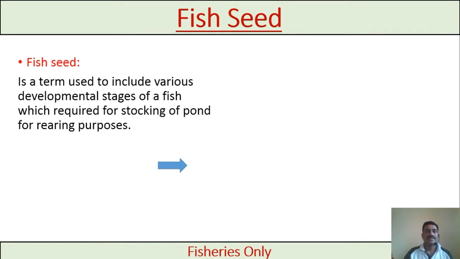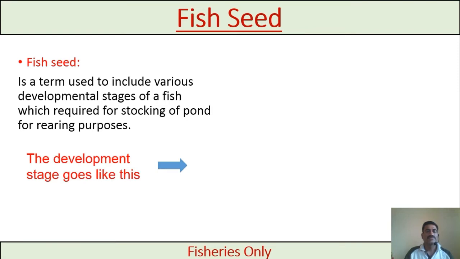Fish seed is a term used to include various developmental stages of a fish which are required for stocking of a pond for rearing purpose. These are the developmental stages of fish which are used to stock the pond or culture pond for culture purpose of a particular species. Those development stages are called fish seed.